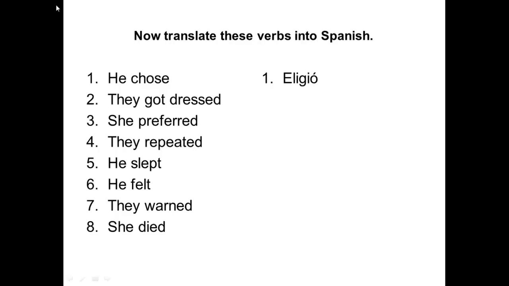It's not the end of the world if you do look up the infinitive in a dictionary, as long as you don't apply your knowledge to the verb to try and work out how to form it in the preterite tense. Pause the recording now.